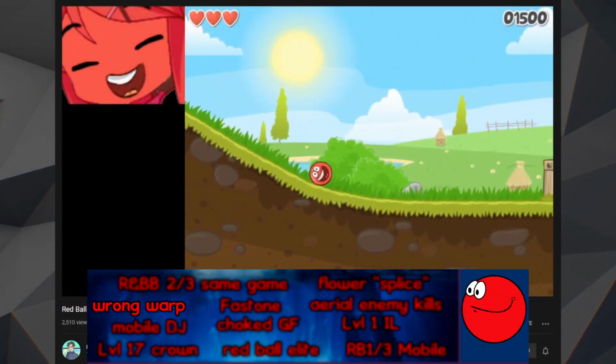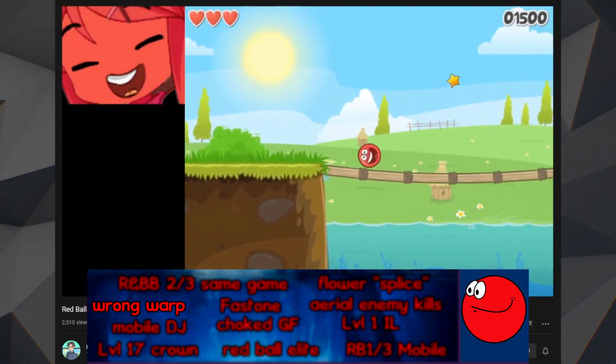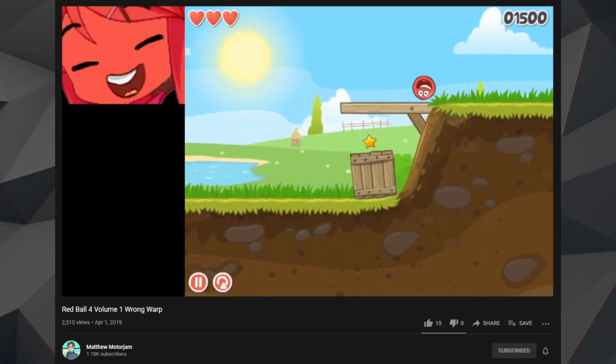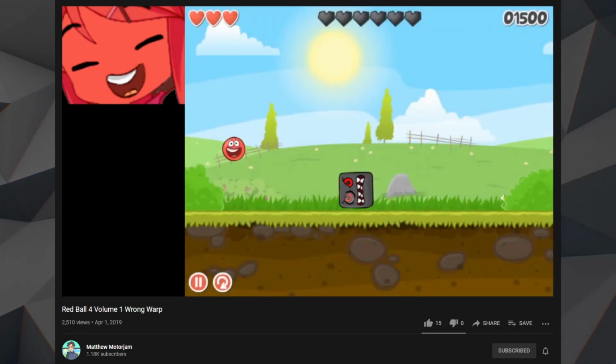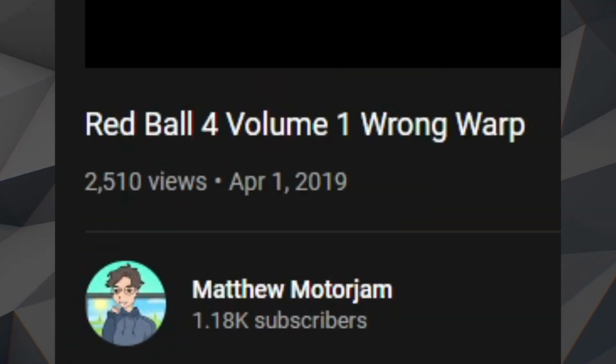It has been joked about that the Red Ball games may have some sort of wrong warp present in them, where someone could skip several levels in a given game with some sort of complicated glitch. But we have yet to truly find anything of the sort.